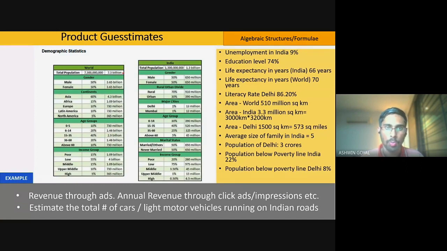And when you talk about guesstimates, you need to know a few basic numbers. For example, world population, it has increased now. It was 7 billion. Now these are old figures. So I just want to stress on the fact that these are some things that you should know. So a rough idea of the total world population, gender ratio in India or in the world, which is 50% for the world and 50% for India also.